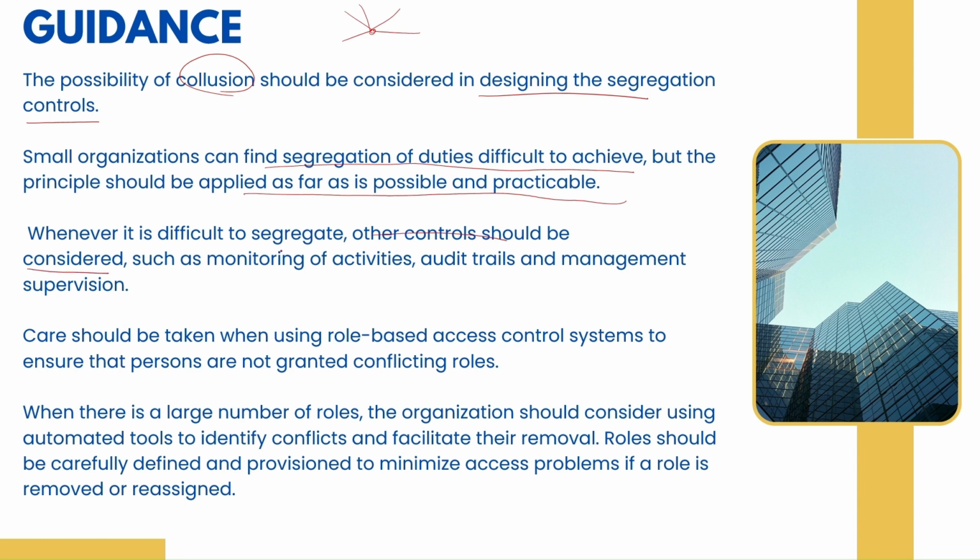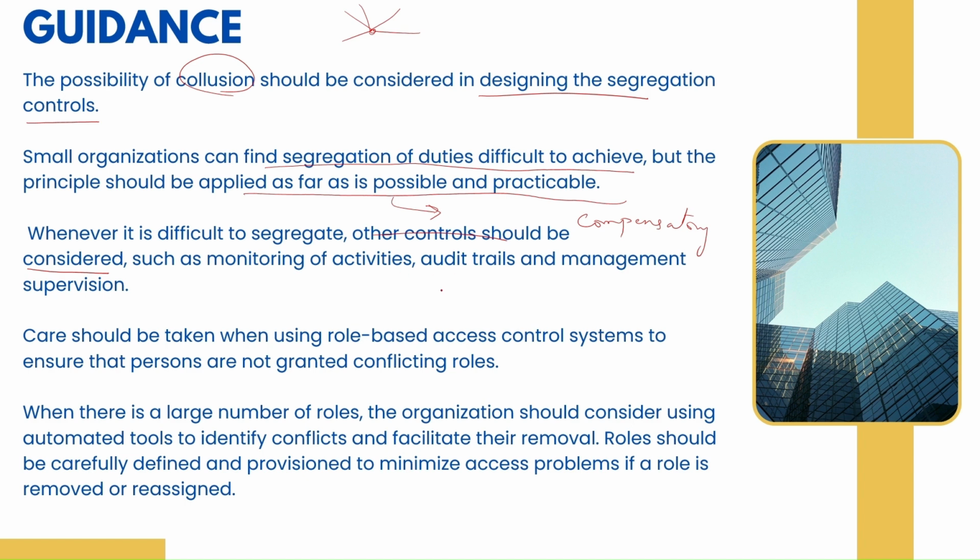Now, it talks about other controls. What are these other controls? These are called compensatory controls. So, for example, the small organization says, no boss, I cannot afford to have so many people in my organization to perform different tasks. I'm okay with one person performing all tasks because my organization is very small. In that case, what should I do? Try to have compensatory controls such as monitoring activities, audit trails, and management supervision. We'll talk about this in detail in the coming slides, but for now, just hold on to it.